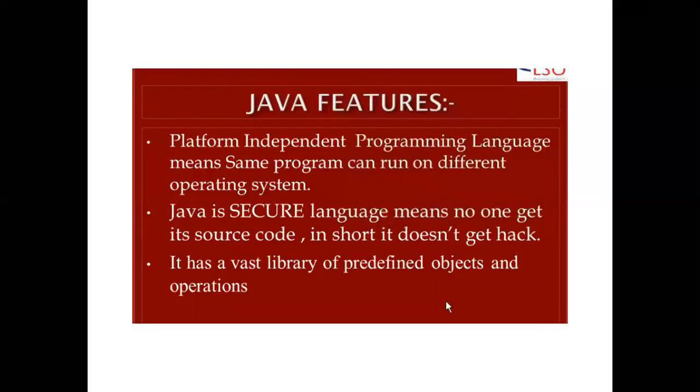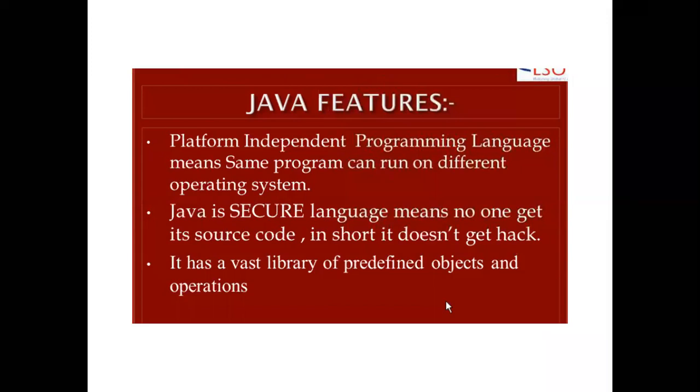What are the features of Java? It is a platform independent programming language, meaning the same program can run on different operating systems.